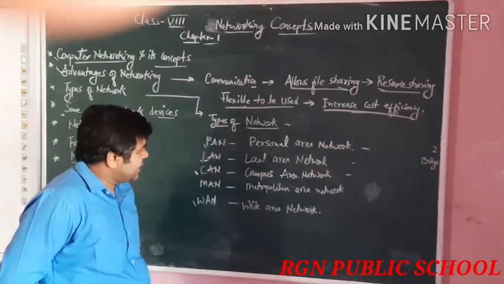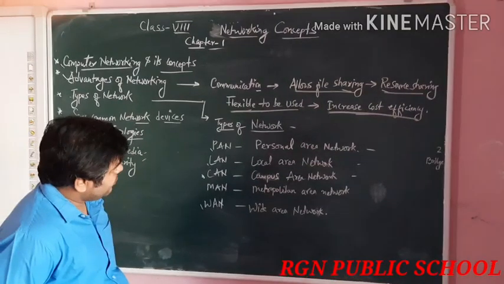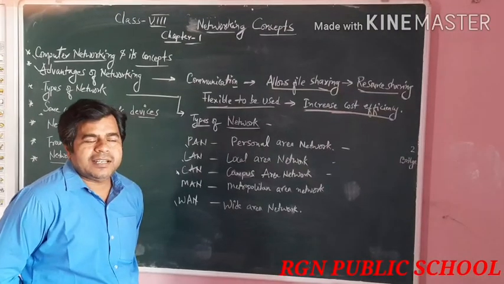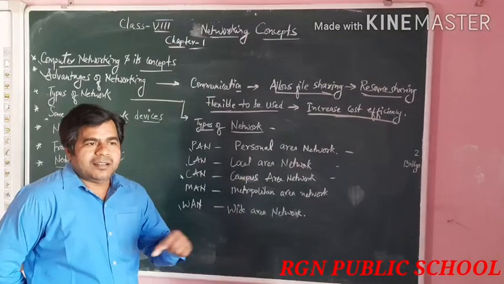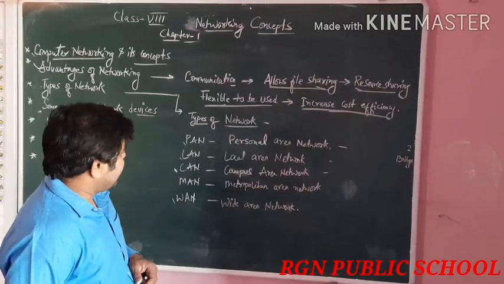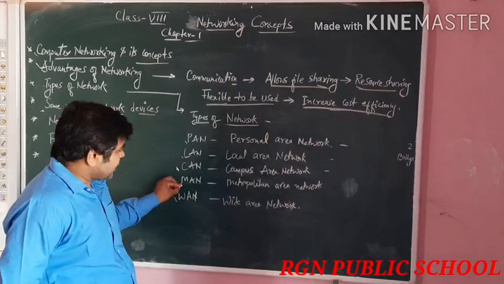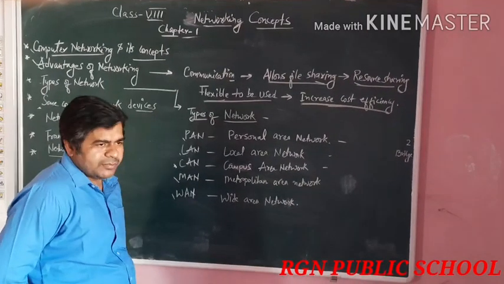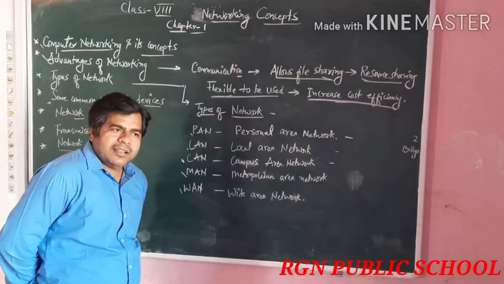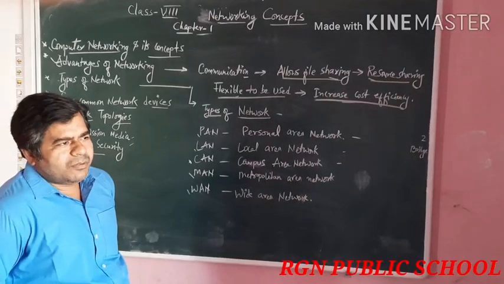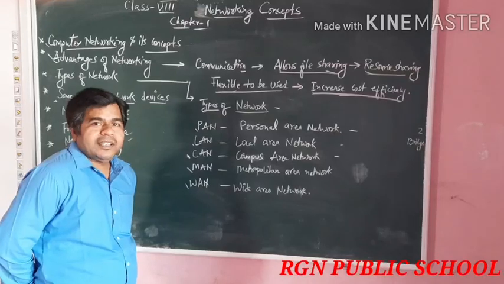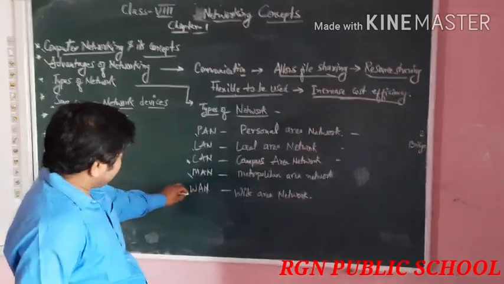Campus area network is a network that is used in a campus, with a certain radius covered by your devices. Now, students, the second last one is metropolitan area network, that is used in metros, in our railway and also in airlines for booking tickets, which have a separate server in metropolitan areas. Also, last is your wide area network.